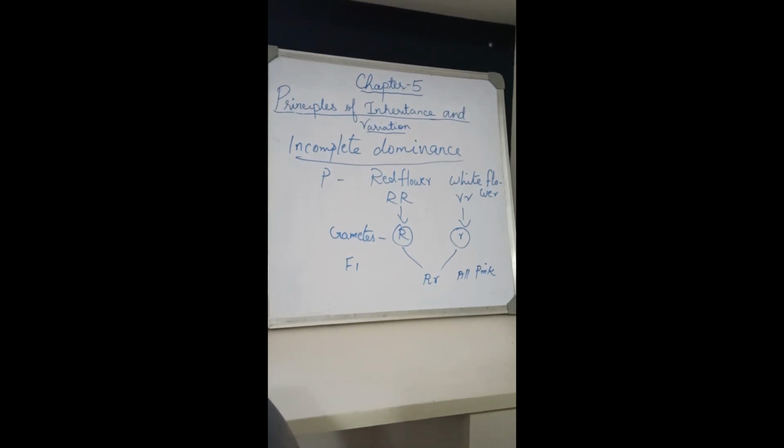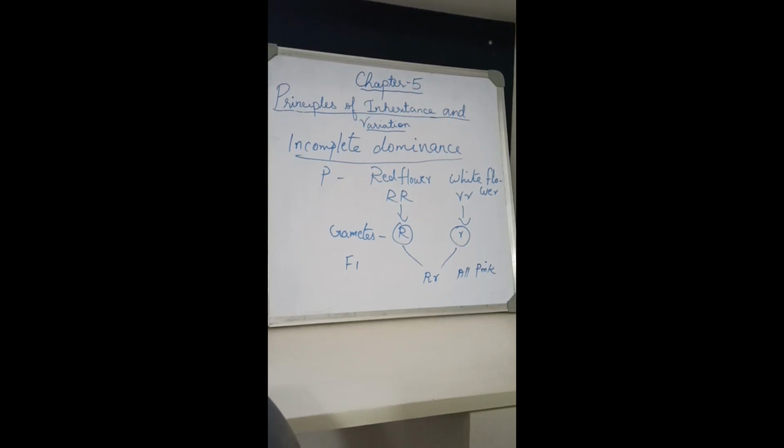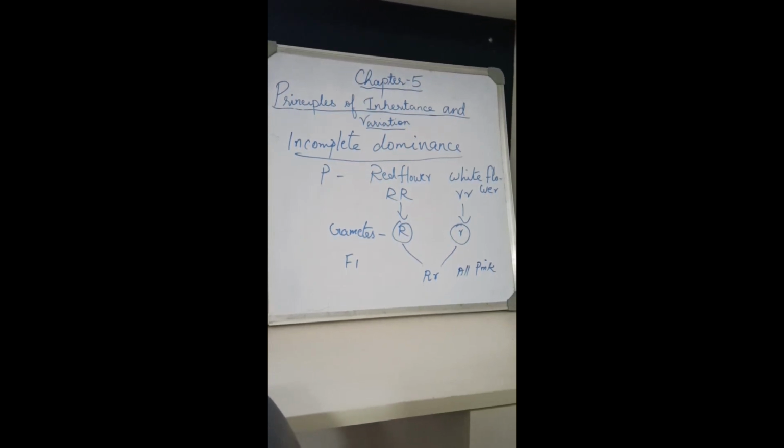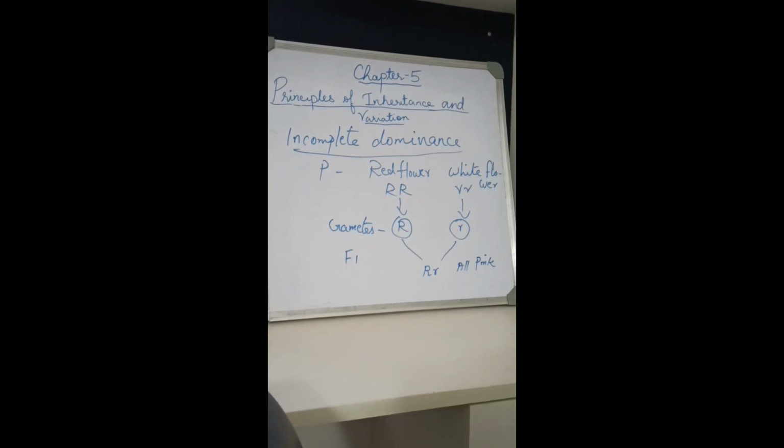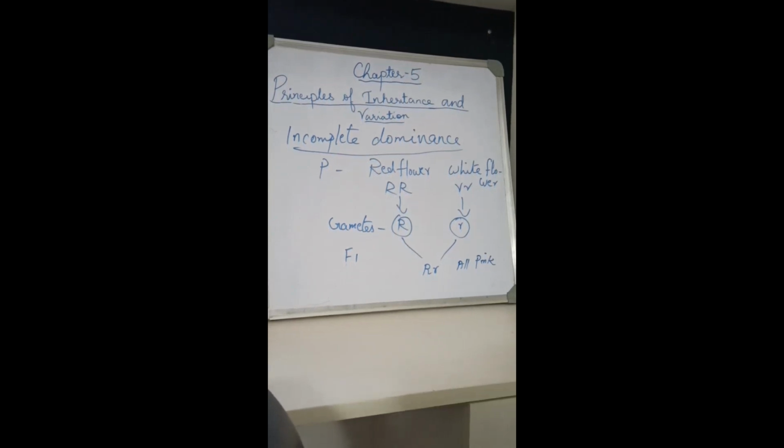One example I will tell you. Suppose you take the 4 o'clock plant. Its scientific name is Mirabilis jalapa. Here you are taking one red color flower. It is due to the gene capital R, and white color is due to gene small r. And in the F1 generation you are getting capital R, small r, that is pink in color. So the F1 generation will be pink color. It is due to gene capital R, small r.